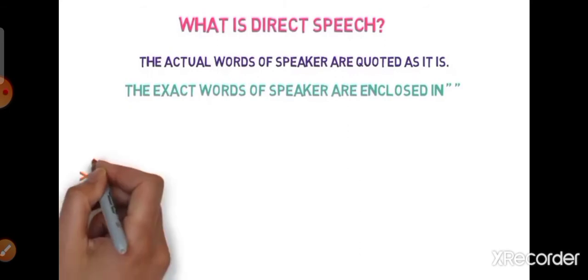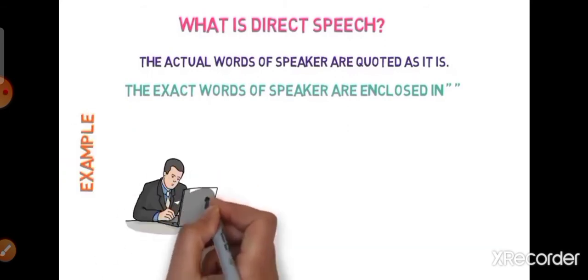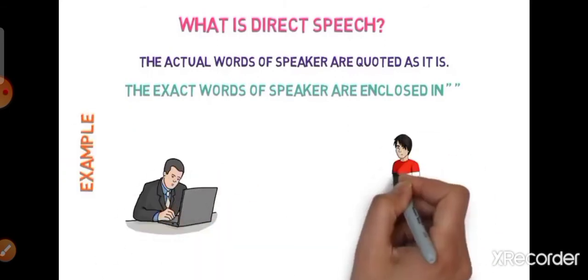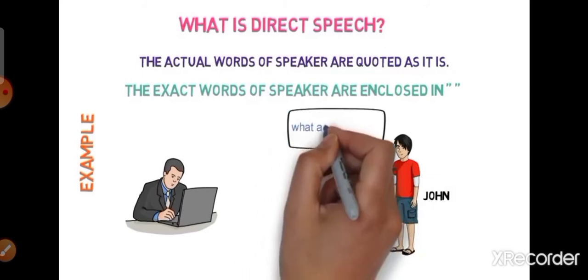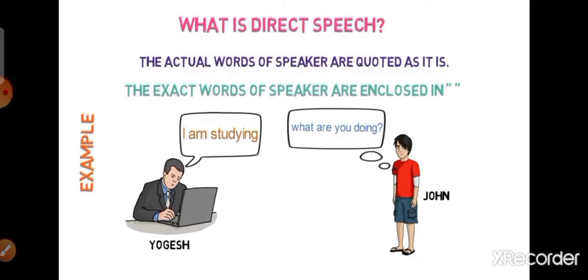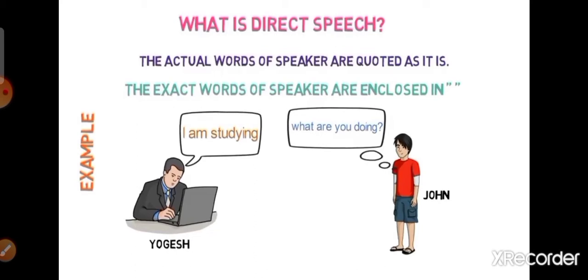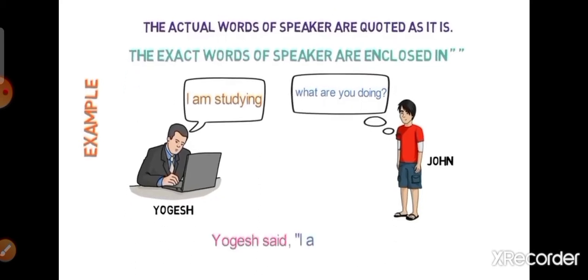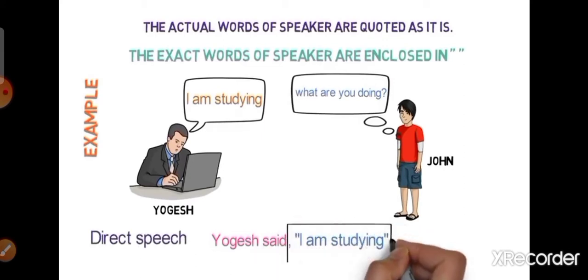For example, Yogesh was studying when his friend John came. John asked, "What are you doing?" Yogesh said, "I'm studying." Now John wants to report what Yogesh said as it is. Then he can say, Yogesh said, "I'm studying." This is direct speech. Here you can see the quotation marks around the sentence, "I'm studying." So said is the reporting verb here and "I'm studying" is the reported speech.